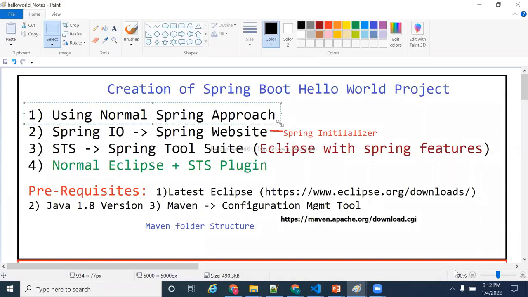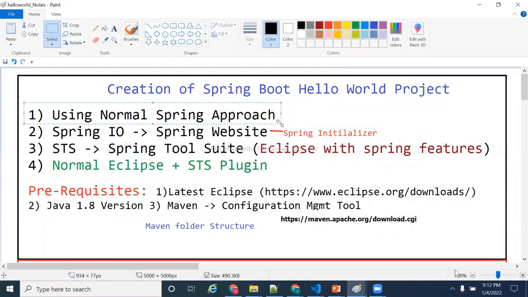Automated in the sense that you need not write anything, you need not install Tomcat, you need not do any configuration, none of the manual tasks. Only in the first approach do we need to do these, because I'm going with the normal Spring approach, not the Spring Boot approach. Second, third, fourth are Spring Boot approaches only.